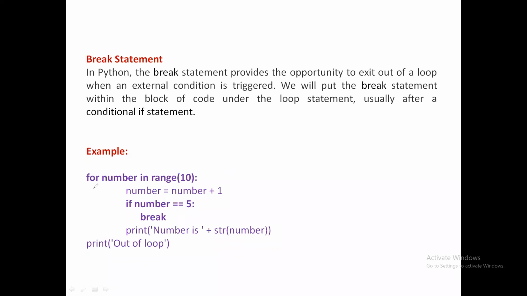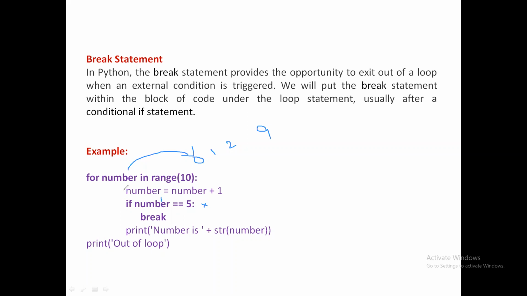Now let us start understanding this example. I'm using a for loop, for number in range of 10, so this range of values will be from 0 to 9. Initially number is pointing to 0. Then I'm using the operation number is equal to number plus 1, that means number is 1. So I check the condition inside this loop. Is 1 equal to 5? No, it is not. So the break statement will not be executed because this is false.